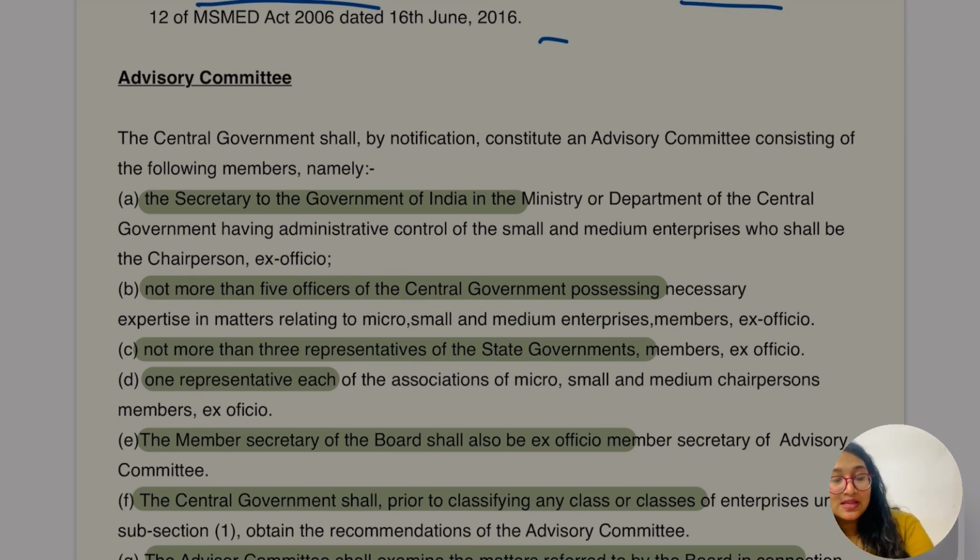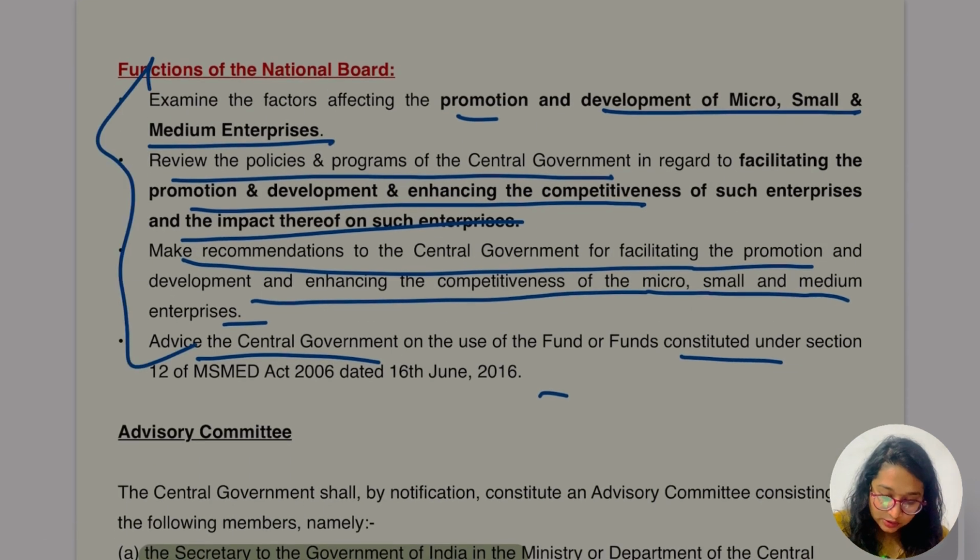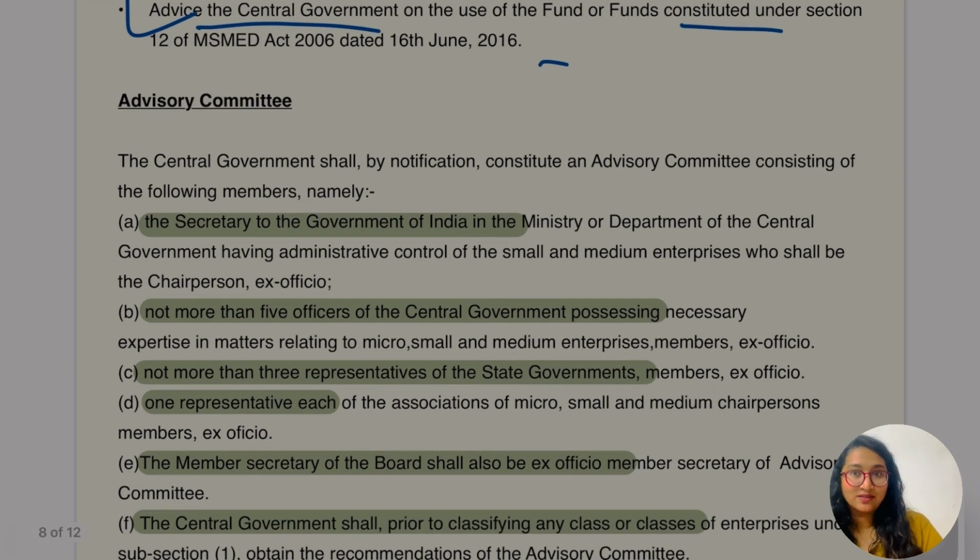Who is going to form this committee, what is the actual function of this committee, and what would be the action taken by them? As we know, there would be some composition, the members should be there, and the function is the same as what was done by the national board of MSME, which also had a similar function. So that is not that tough, it is very simple. Let's go for it.